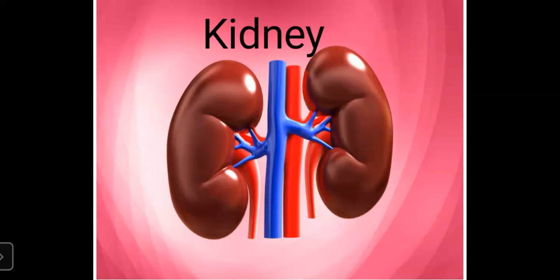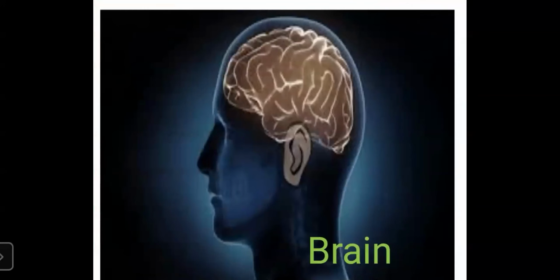Then the fourth part we have seen is brain. Where is it located? It is located under the skull. Brain performs many different functions. It gives information to other parts of our body.